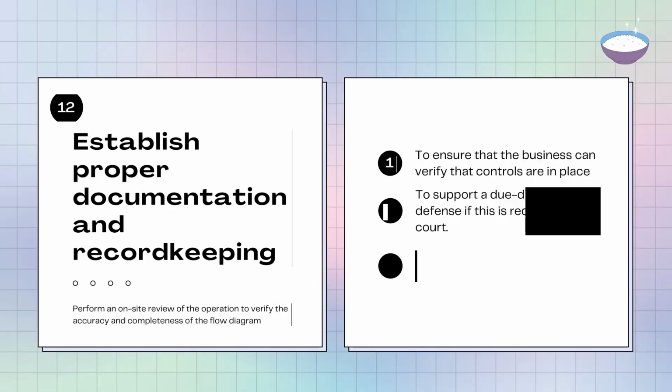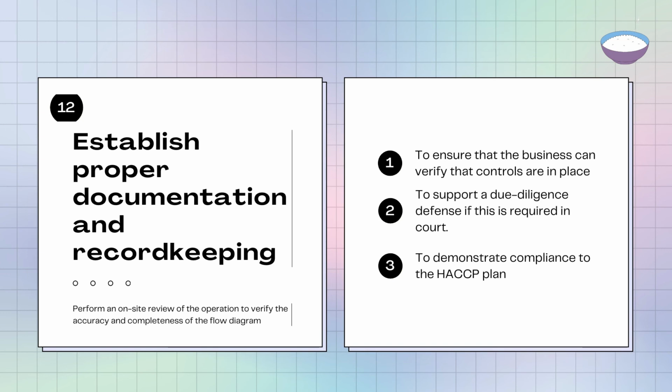And the last one is to establish proper documentation and record keeping. It is an important step to ensure that the business can verify that controls are in place. Also, the documentation helps to demonstrate compliance to the HACCP plan and to support the due diligence defense if this is required in court.